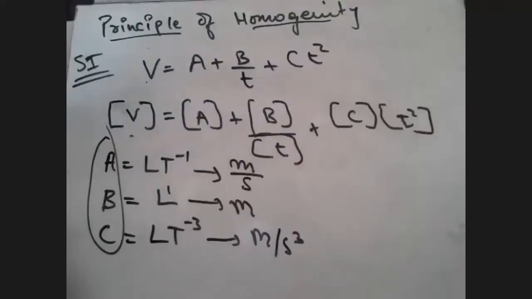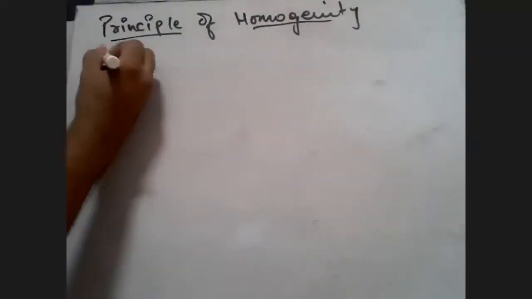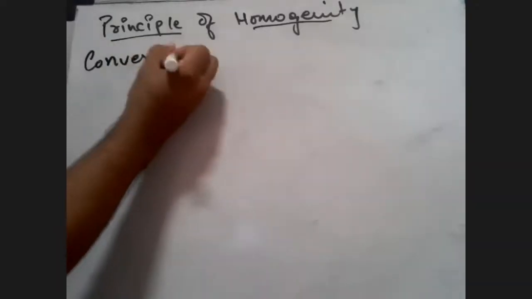Now let's look at another important aspect of dimensions, students, which is using them for conversion. Yesterday we had seen systems of units: CGS unit, SI unit, MKS unit, foot pound second unit systems.